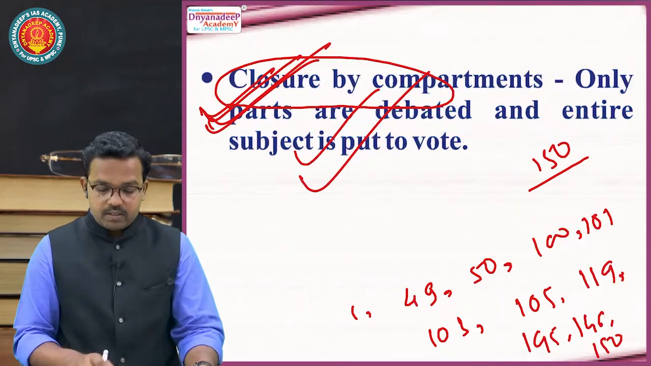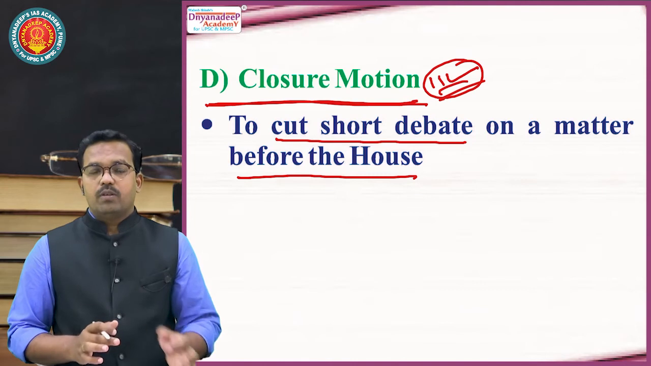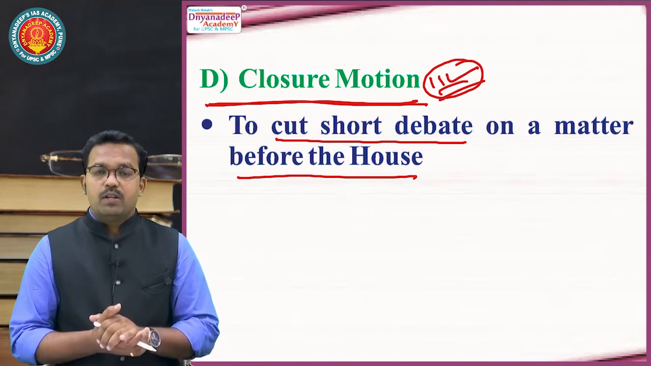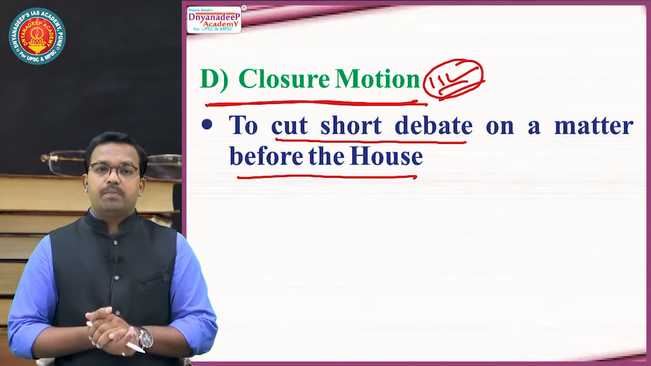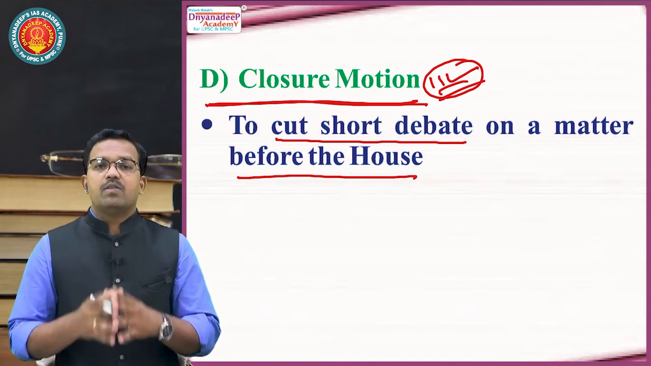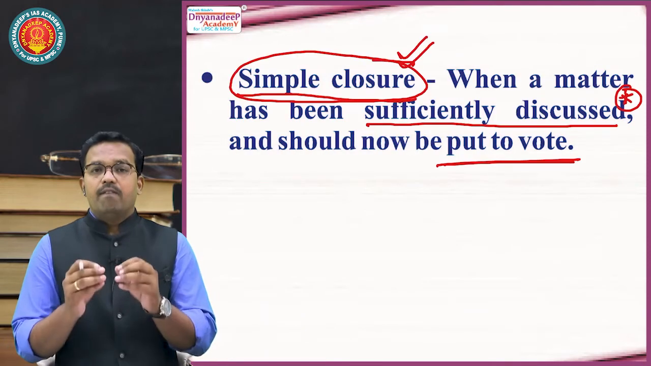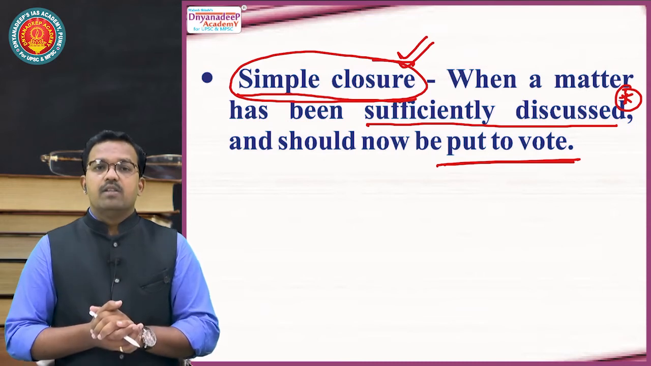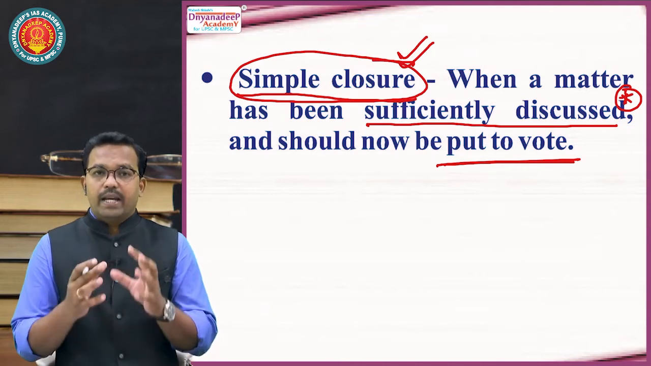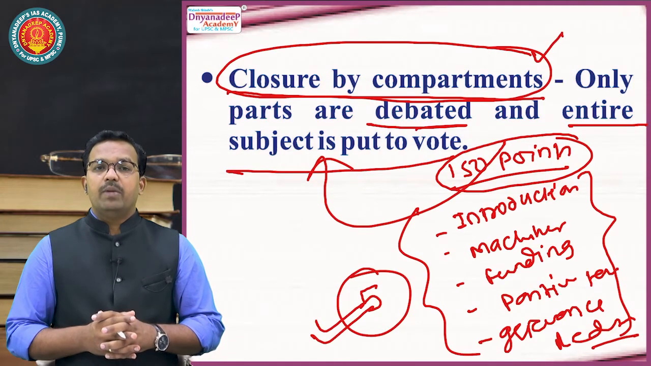I will repeat these closures once again. These are important. See, closure motion. What is the purpose of closure motion? To stop discussion on a particular subject. First one, simple closure. When a matter has been sufficiently discussed, then simple closure is used to take that matter for the voting.